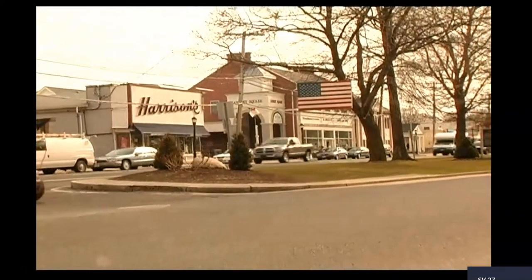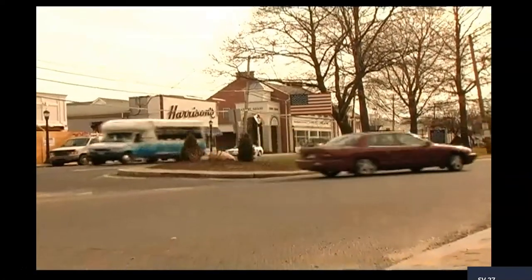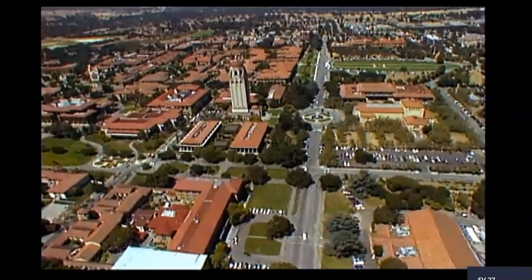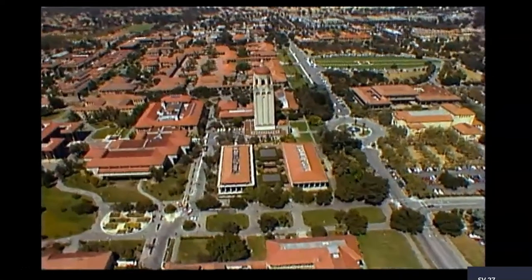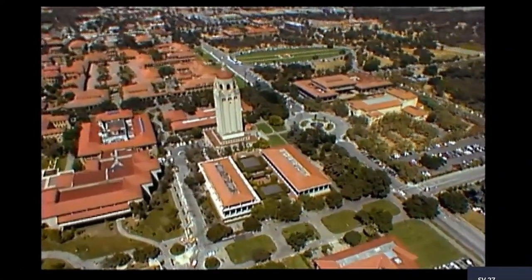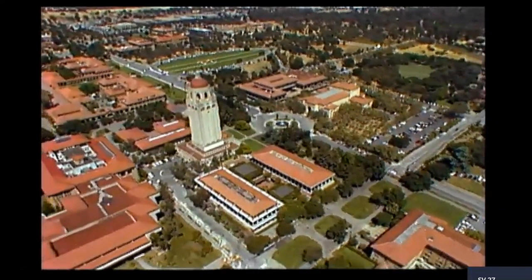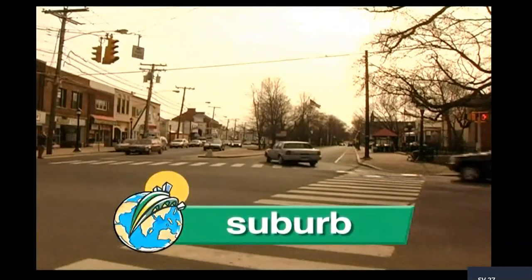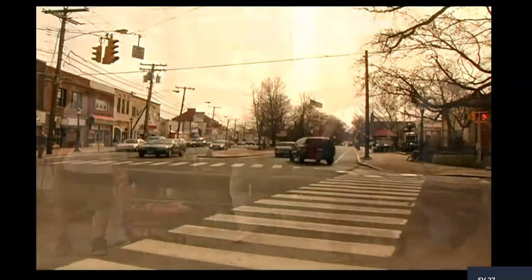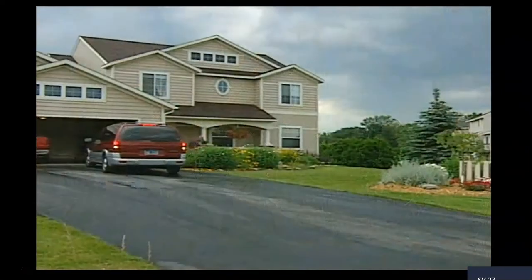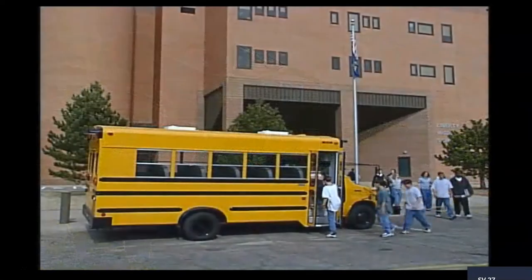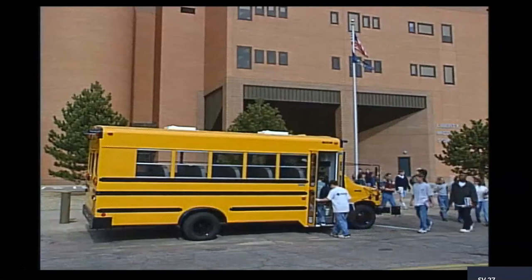Just outside of a city, there are suburban communities. Suburban communities were once farmlands. Then, people moved out of the city and bought up the farmland to build houses and neighborhoods. Many people moved from the city to the suburbs to get away from the crowds and the noise of city life. A suburb has fewer people than an urban community. Its population is much smaller. This is the suburb of Milford, Connecticut. Milford is a suburb of the city of New Haven.